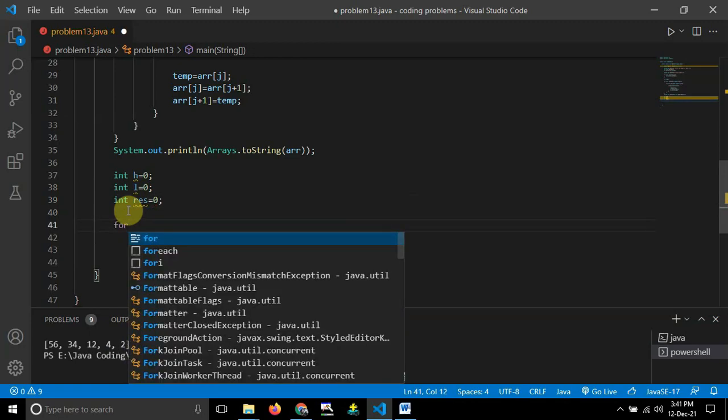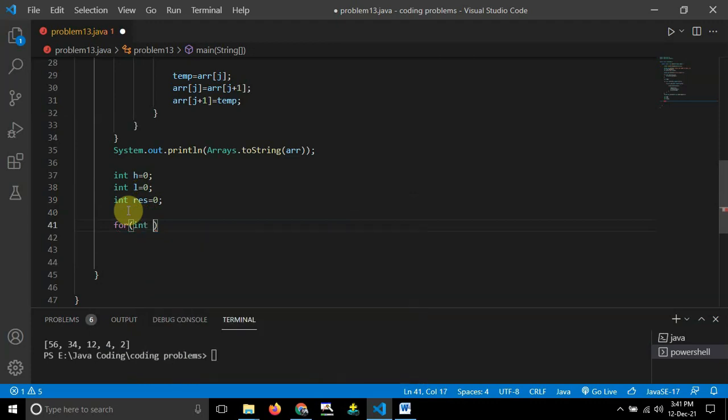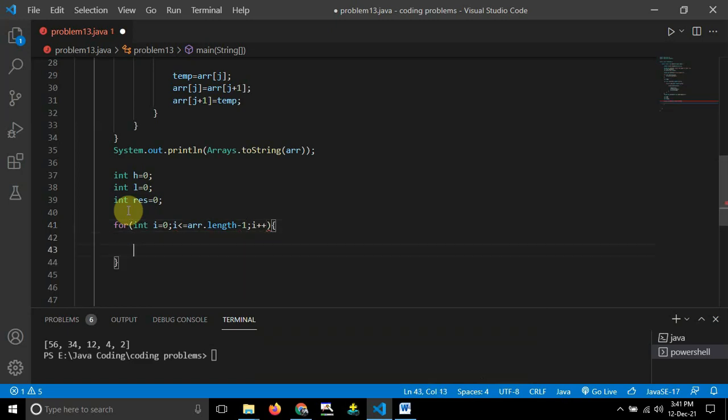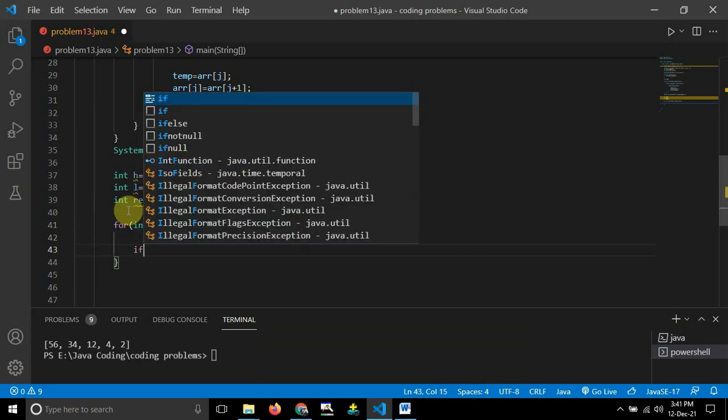Now I have to use a for loop: for int i equal to 0, i less than or equal to array length minus 1. This will make sure that it is going from the starting point to the ending point. After that, i plus plus, and open and close brackets. Yes, done, guys. This will make sure my loop will be running from this 56 up to 2, the first for loop.